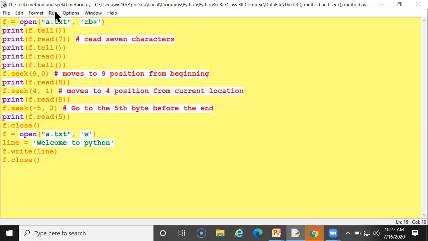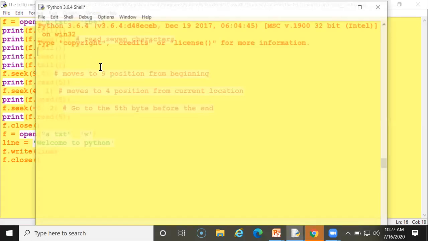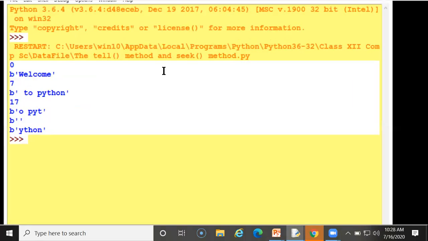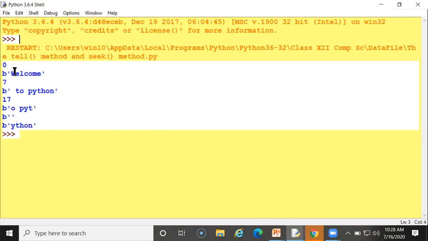When I run my program, you can see here searching from 0, meaning beginning, and 7 position, meaning the 7th position. 1, 2, 3, 4, 5, 6, 7.